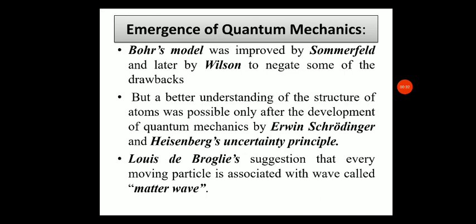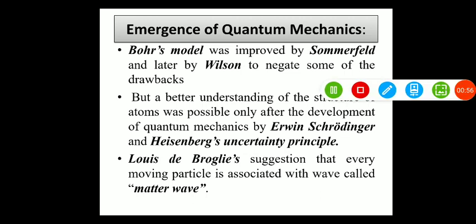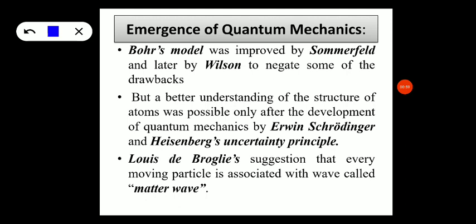Now, one of the important drawbacks of Rutherford's model is that it is unstable. So, if you recollect the postulates of Rutherford's model, most of the atom contains an empty space and all the positively charged particles are focused at the center, and it is known as the nucleus. The electron revolves around the nucleus in a circular path.